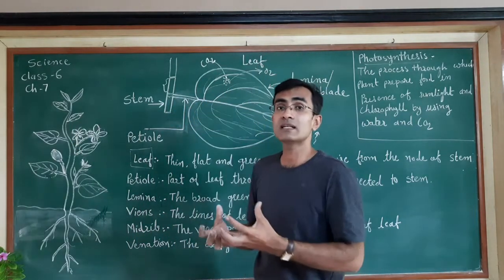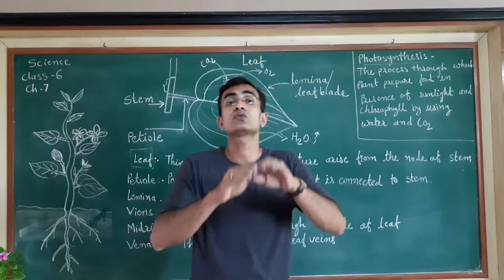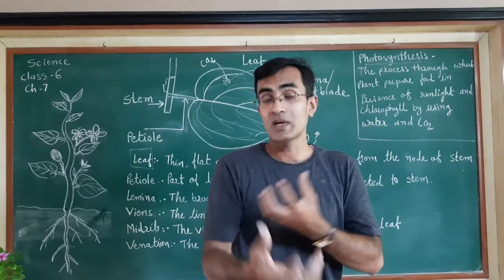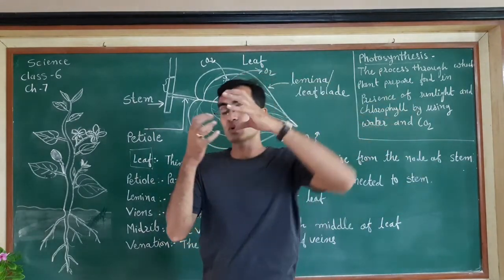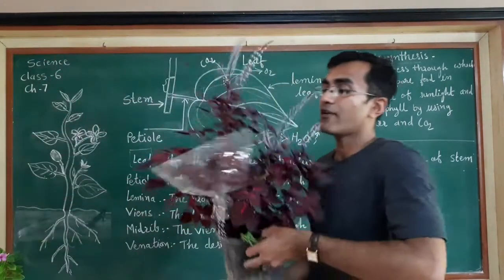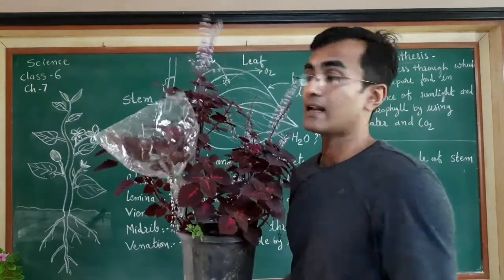To do condensation, we require something to cover it, some surface on which the vapors can settle. So here I have covered this branch with a polythene bag and kept it in the sunlight.